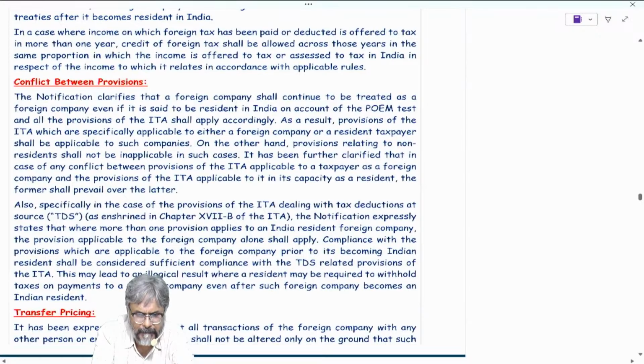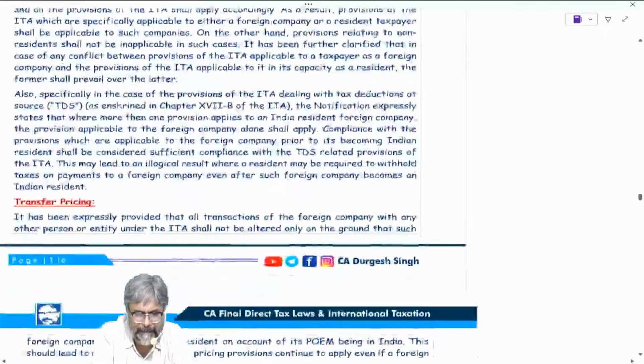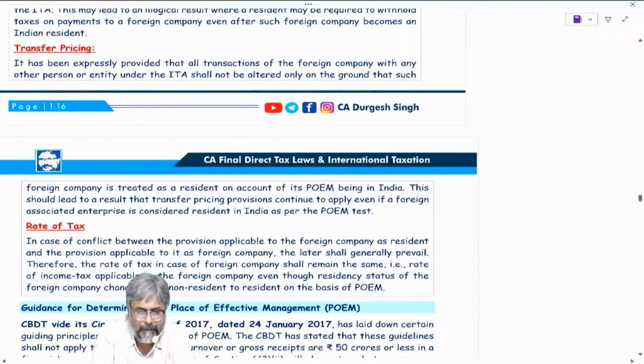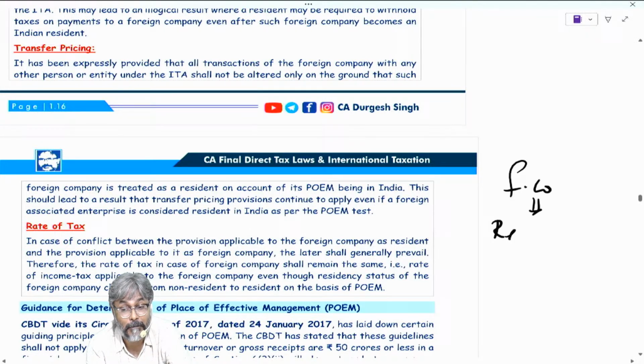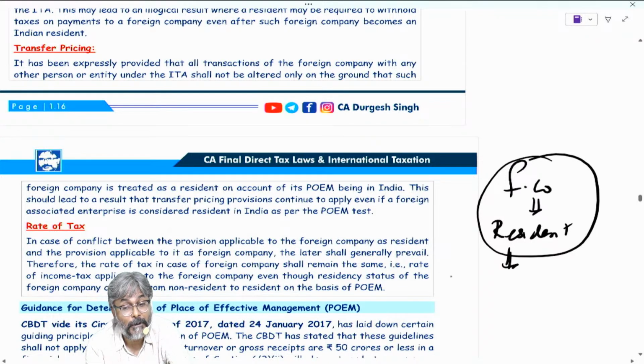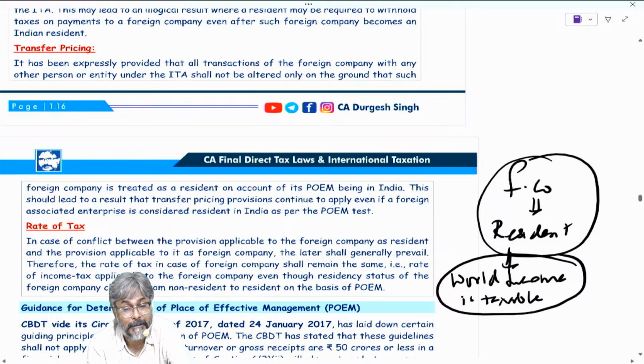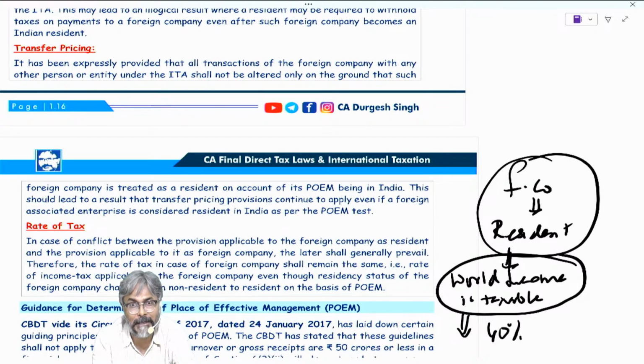Students, can you tell me what will be the applicable tax rate? This foreign company is a resident now, and because it is a resident, the world income is taxable in India. The global income is taxable in India. All of you agree? The question therefore is, at what rate? The rate would be 40%.